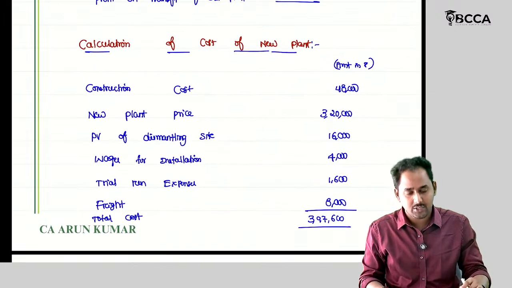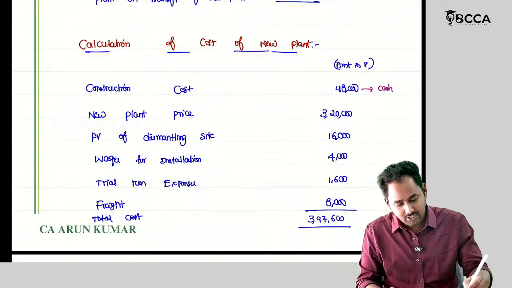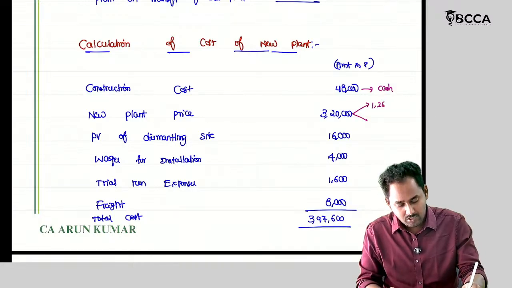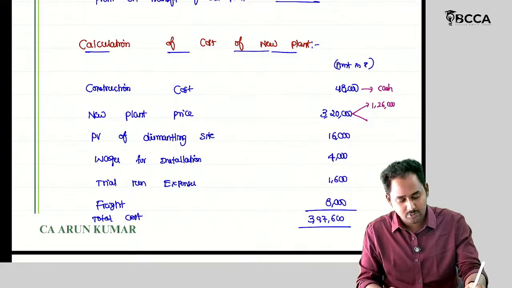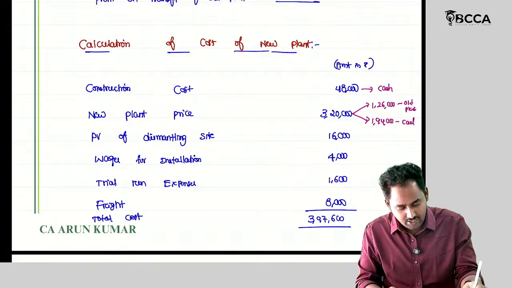Let's see how much is paid through cash. 48,000 cash. Out of 3,20,000, 1,26,000 is paid through the old plant. And the remaining balance 1,94,000 is paid through cash.